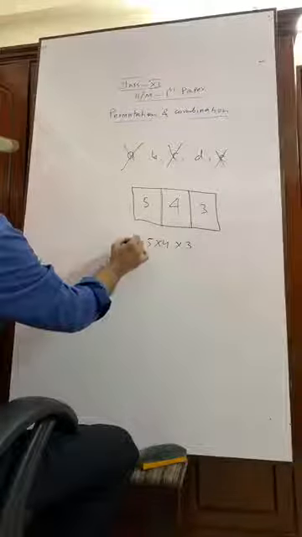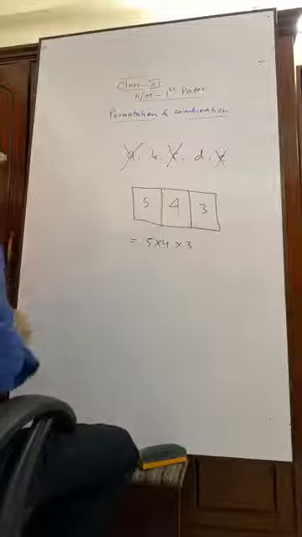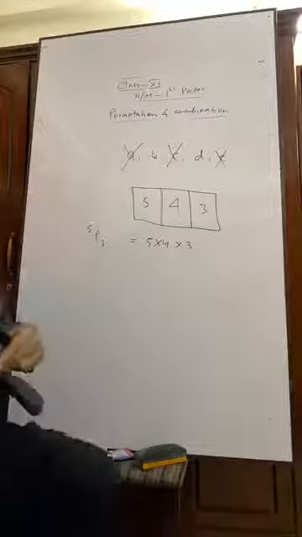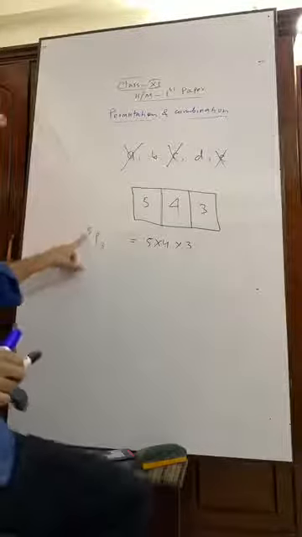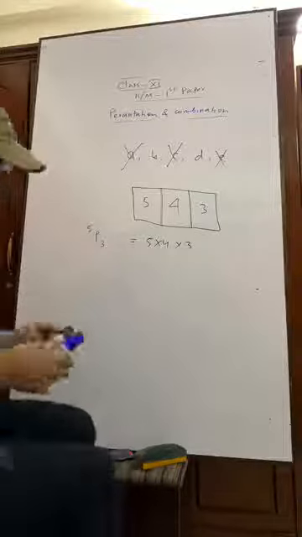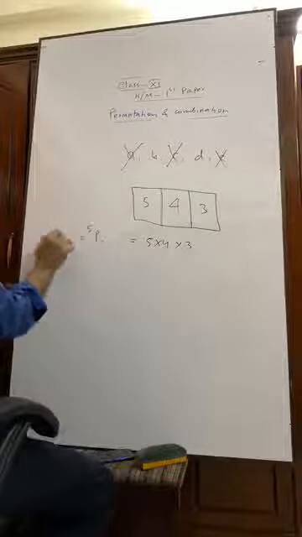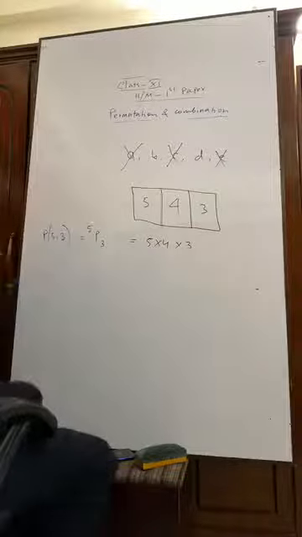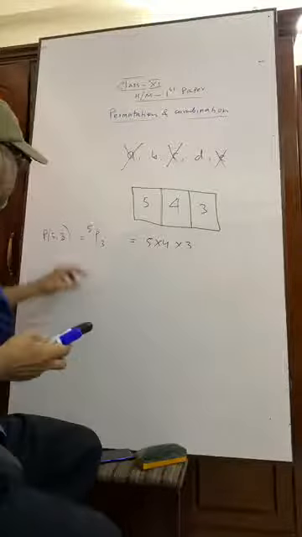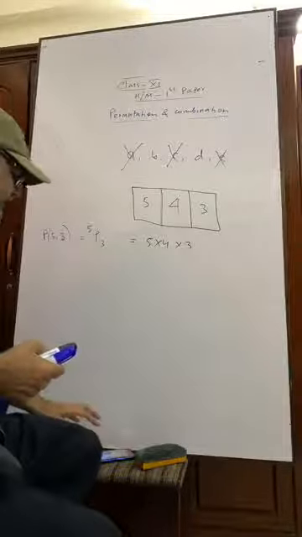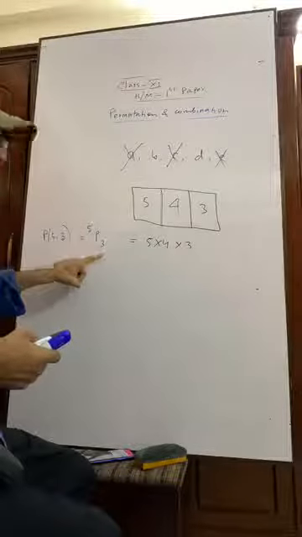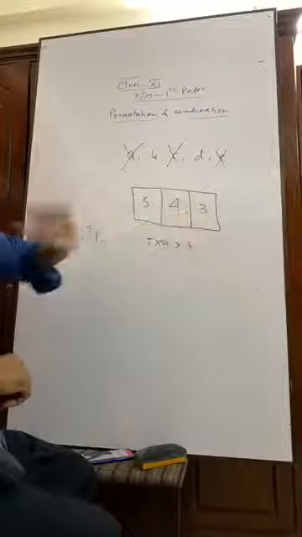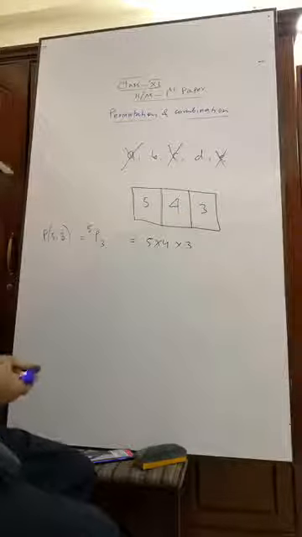What we are doing is this: we have 5 students and we have 3 seats. This can also be written, for your information, as 5P3, that is, 5 students and 3 seats. Now it is our answer.